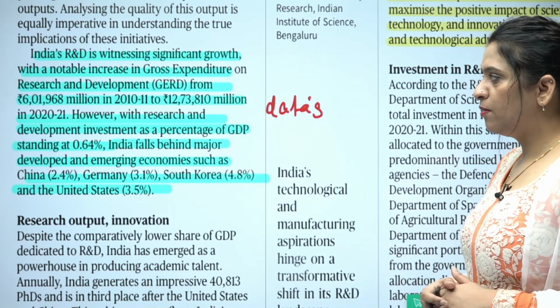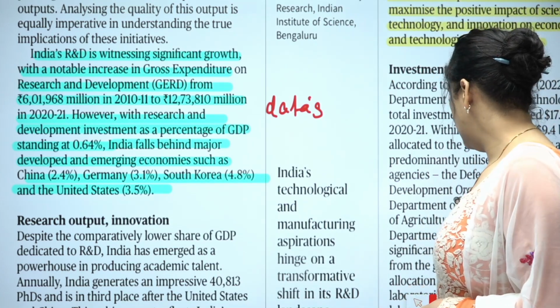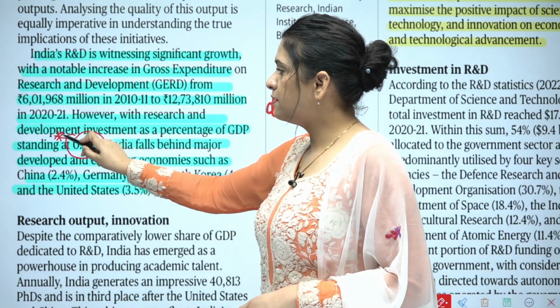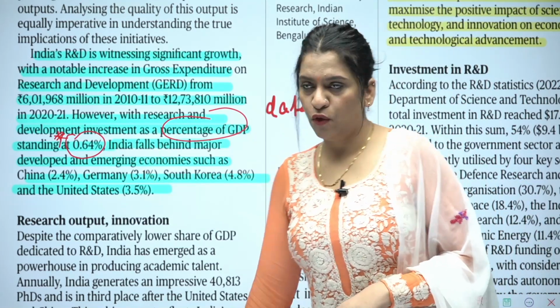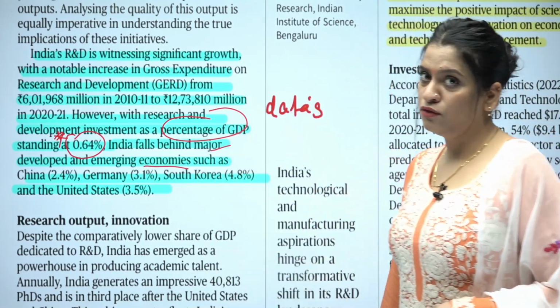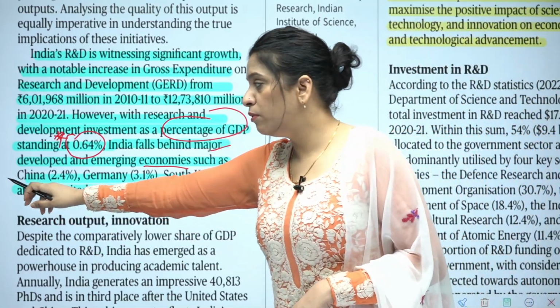However, with research and development investment as a percentage of GDP standing at 0.664. This is significant information for you. What is the data? This is the percentage of GDP on R&D. It is 0.64%. India falls behind major developed and emerging economies. So this is now important data. India is falling behind. Of whom?